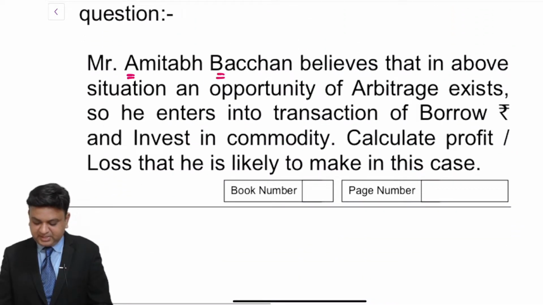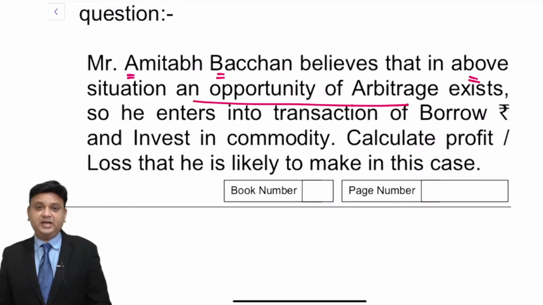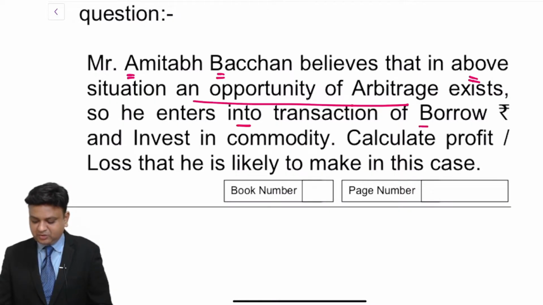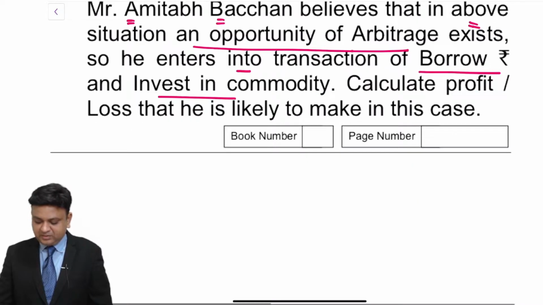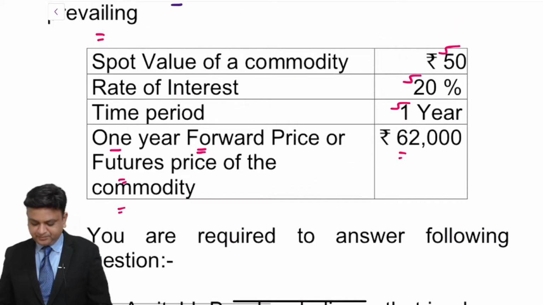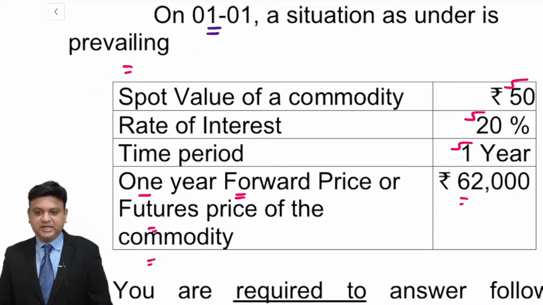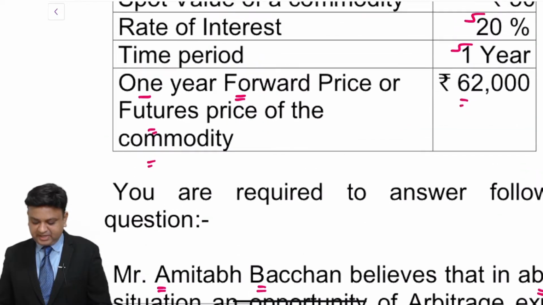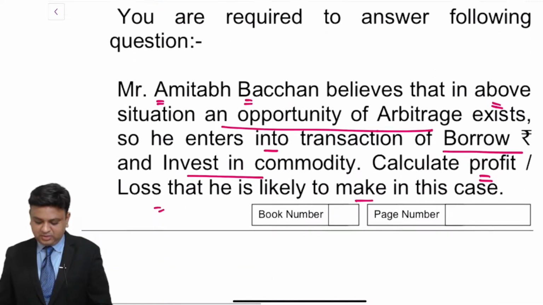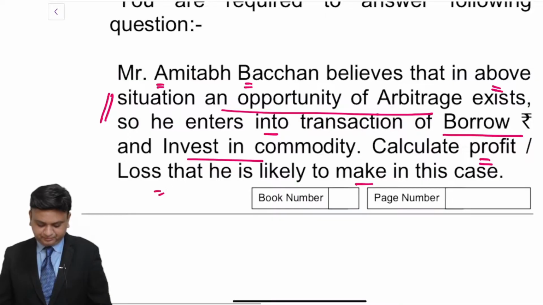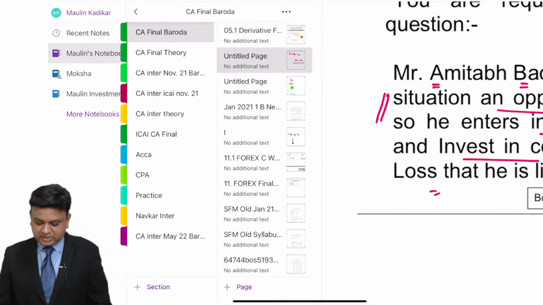Mr. Amitabh Bachchan believes that in above situation, an opportunity of arbitrage exists. So he enters into the transaction of borrow rupees and invest in commodity. Calculate the profit or loss that he is likely to make in this case. So we are required to answer what will be the profit or loss that Mr. Amitabh Bachchan will have if at all he is entering into this transaction. So write down answer of the question.